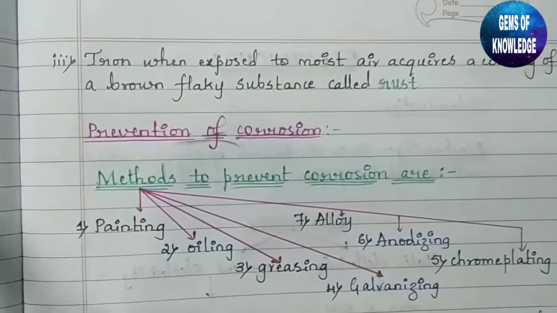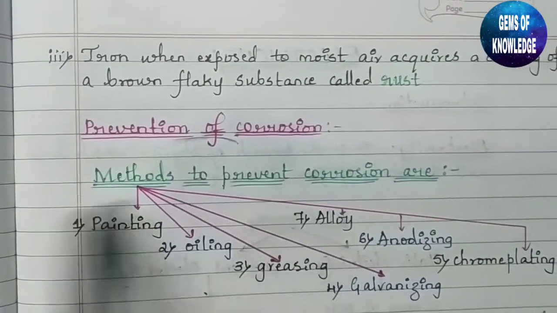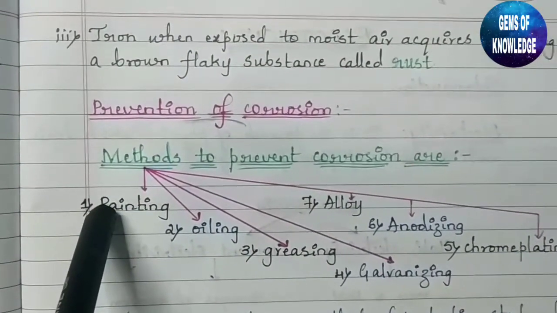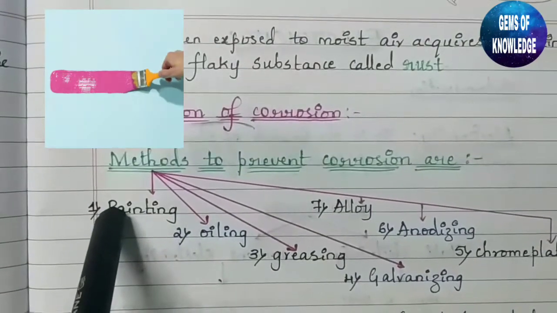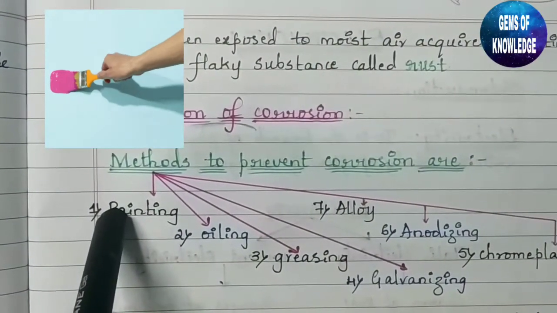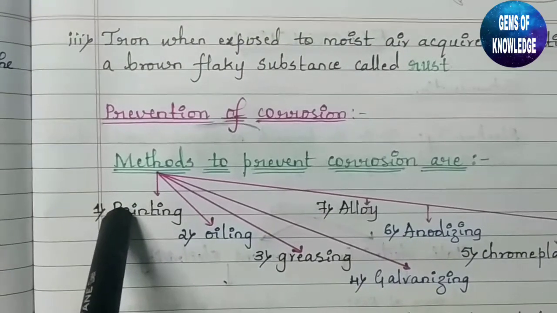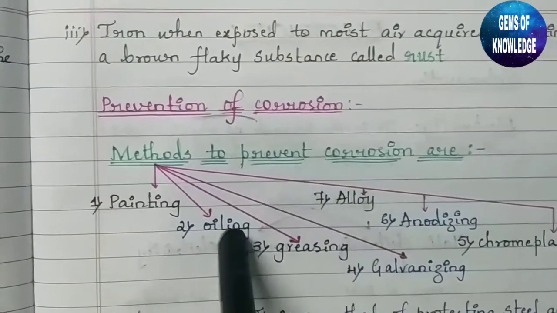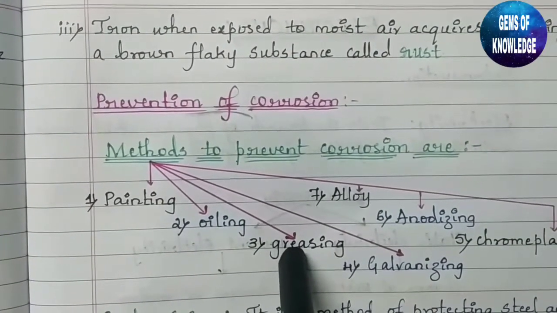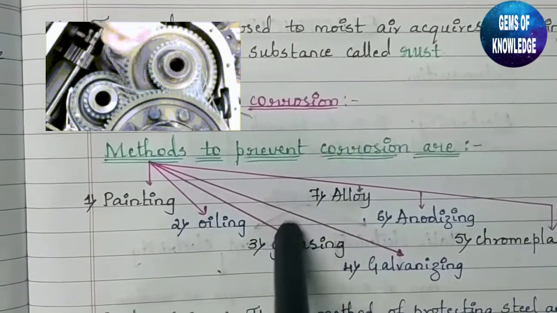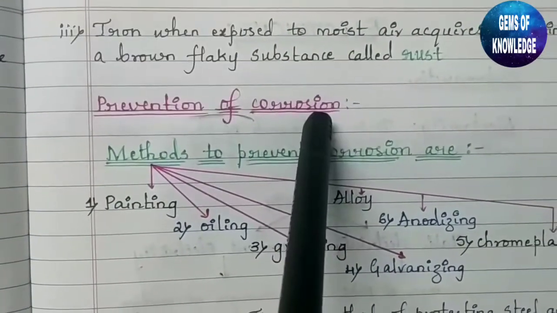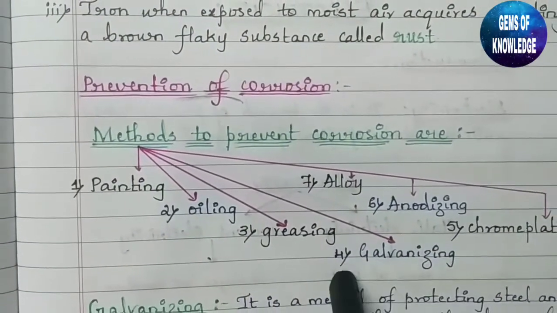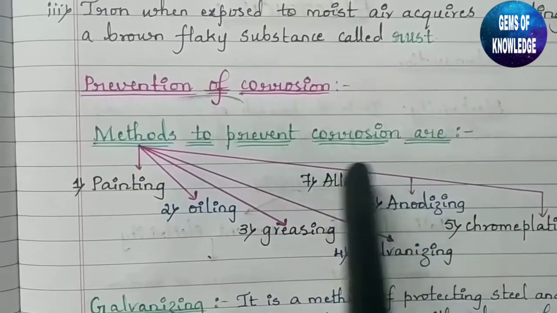Now the question arises, how can we prevent corrosion? There are a few methods of preventing corrosion. The first one is painting. By painting different metals, we can avoid corrosion. Then oil. For a few metals, we can prevent corrosion by oiling or greasing them. By applying grease onto their surface, we can prevent corrosion for some time. Then galvanizing, chrome plating, anodizing and alloying.